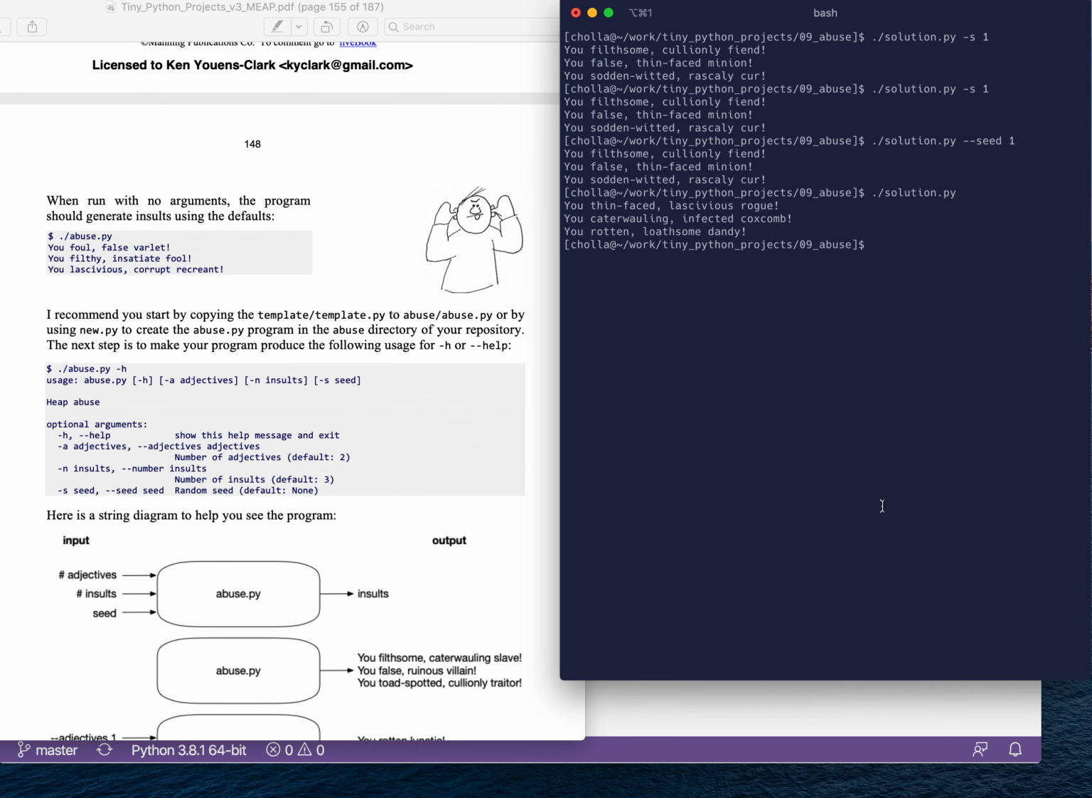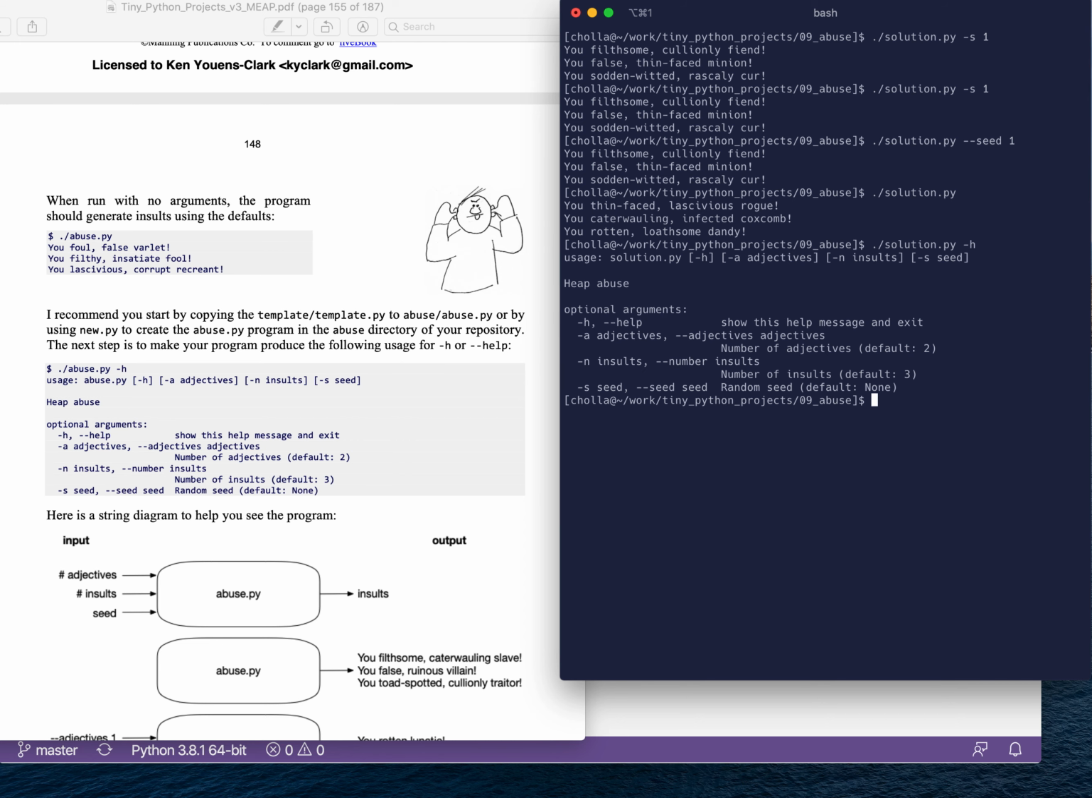But the program still will respond to -h for the help, and so we have some sort of a description. We're supposed to heap abuse upon our user. We see here that the number of adjectives defaults to 2, the number of insults defaults to 3, and the random seed defaults to none because we want to use nothing unless the user has defined something.